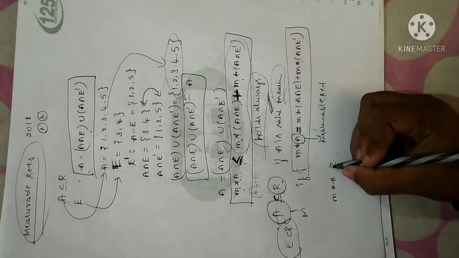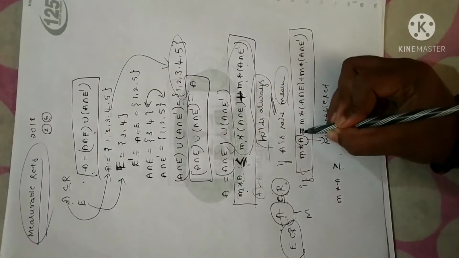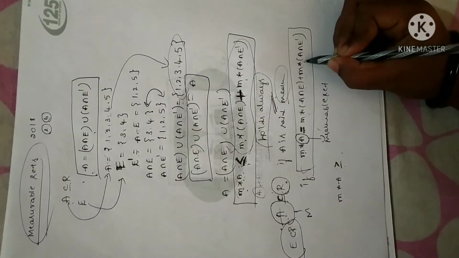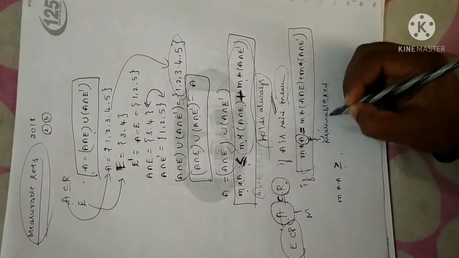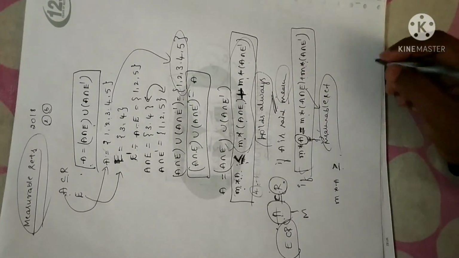So we have to prove is greater than or equal to. Then by these two we can combine, and we get measure of A is equal to measure of A intersection E plus M star of A intersection E complement. Then we can say the set E is measurable set.